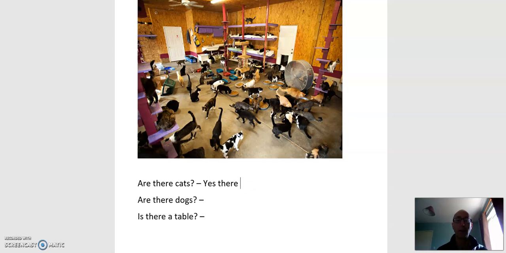Yes, there are. There are many cats. How many? 20, 30. There are a lot of cats. Are there dogs? Well, maybe you can't see, but no. The answer is no, there aren't.